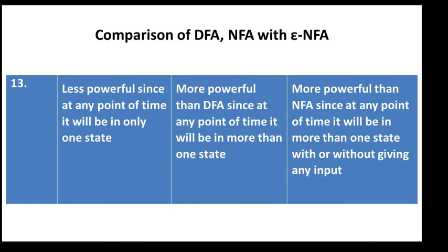And epsilon NFA is also more powerful than NFA, since at any point of time it can be in more than one state with or without any given input. Without giving any input, it can be in more than one state. That's why epsilon NFA is more powerful than NFA, and NFA is more powerful than DFA. DFA is less powerful.